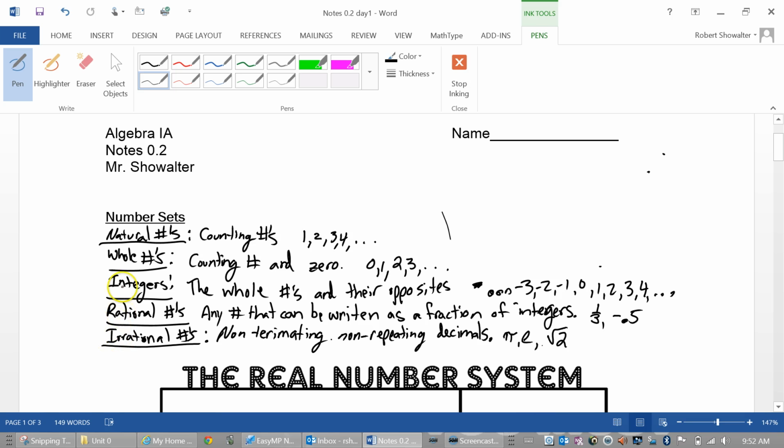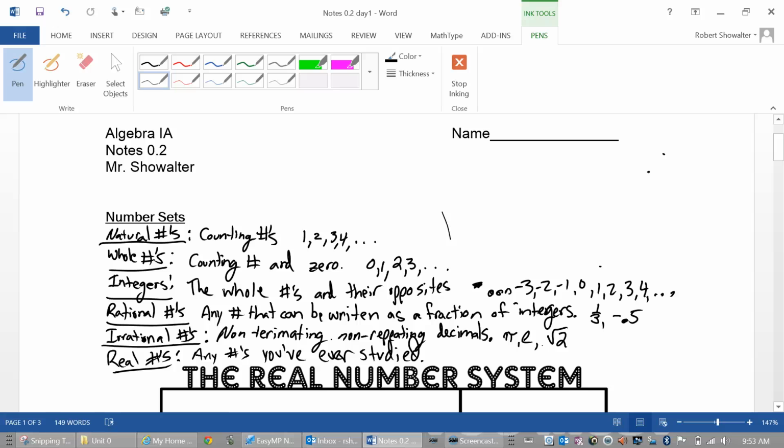And then overarching, containing all of this, are what are called the real numbers. That's every number you've ever heard in your whole entire life, any number you've ever studied for the most part.